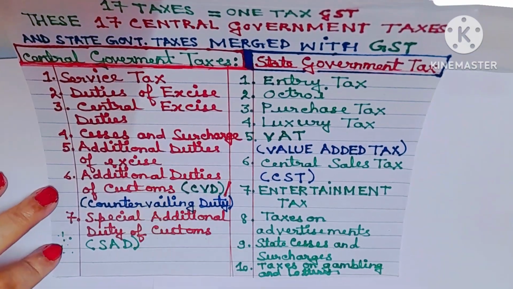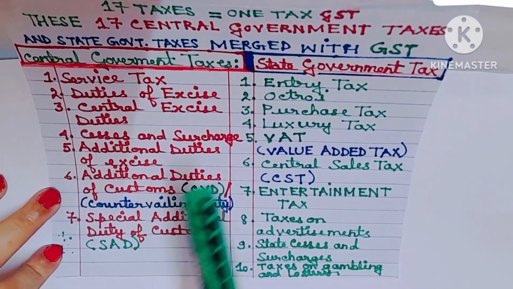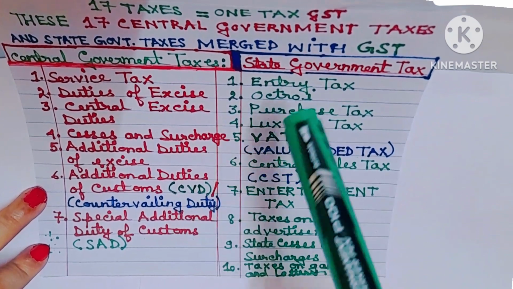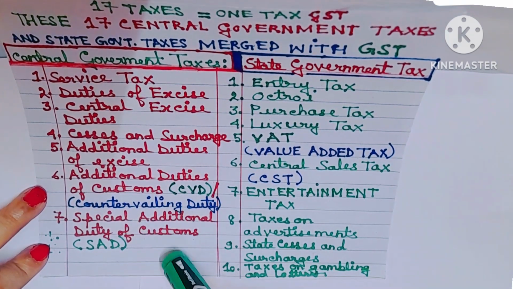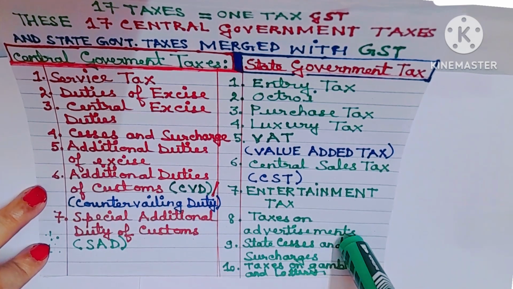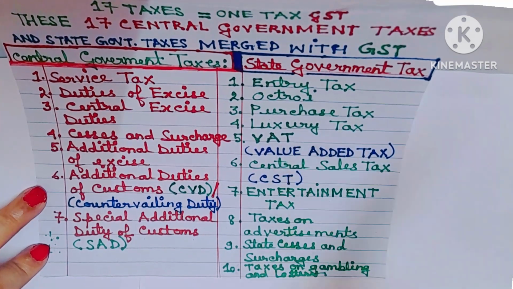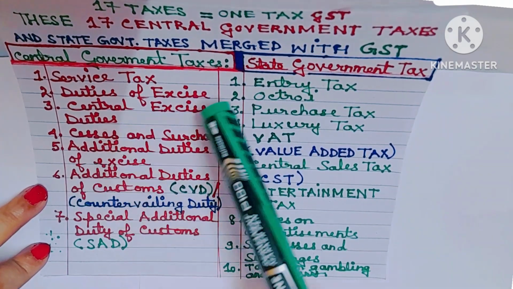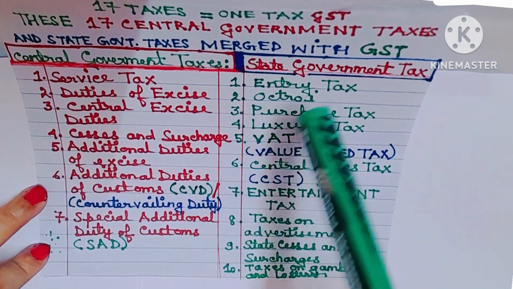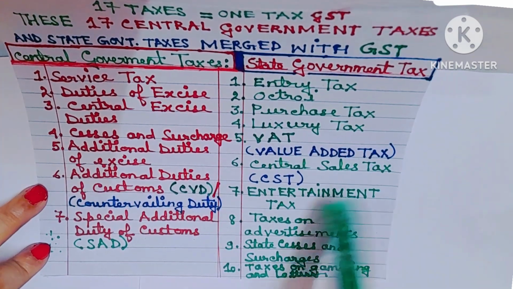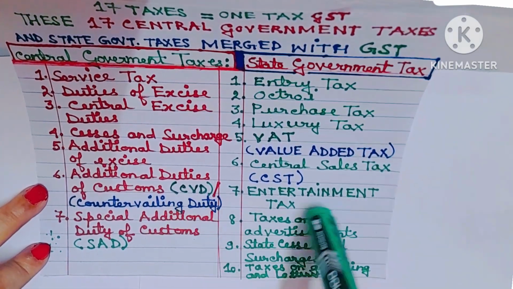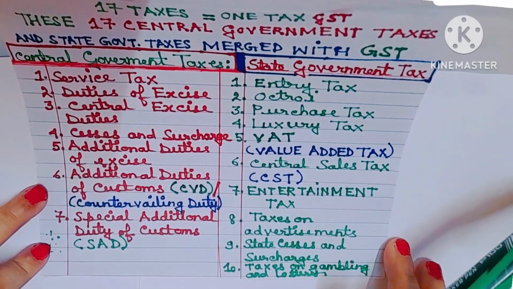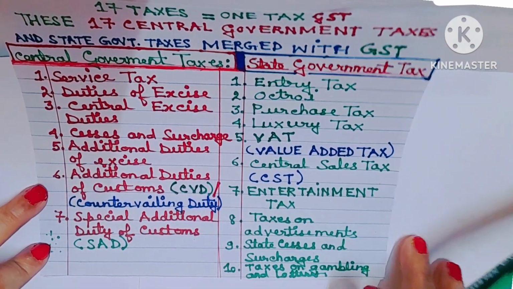So if you add up 7 plus 10, 17 indirect taxes have been replaced.